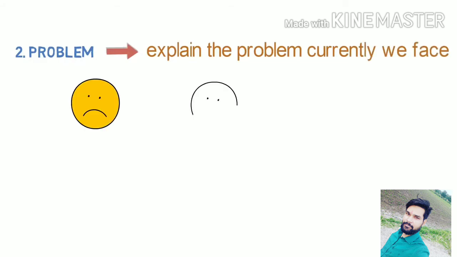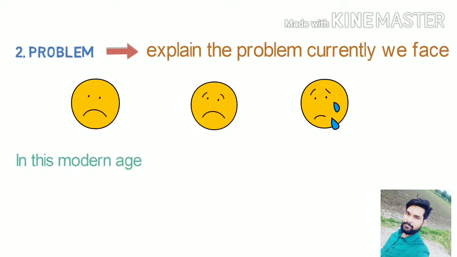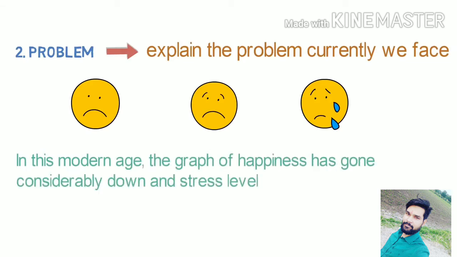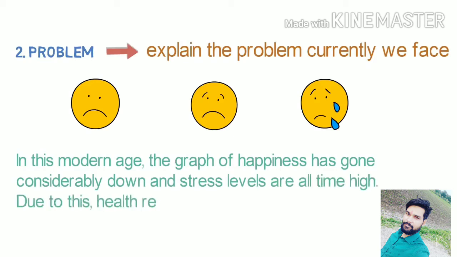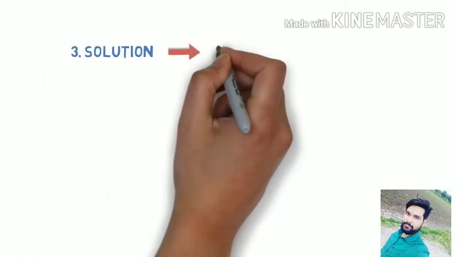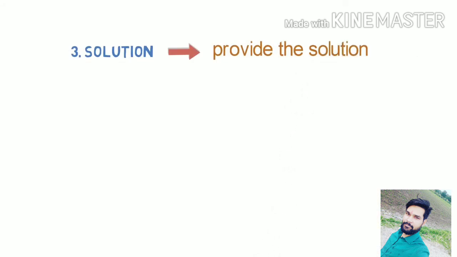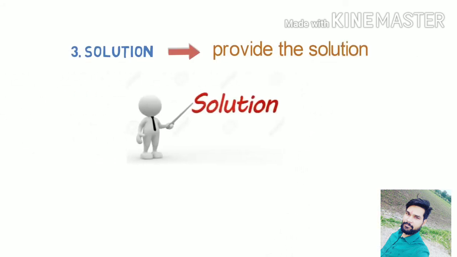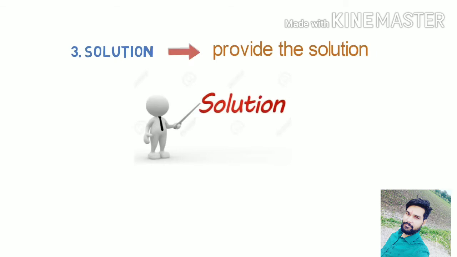Let's look into the second step, which is problem. Explain the problem currently being faced. Its main aspects include stress, anxiety, and unhappiness. So we can define the problem in this way. In this modern age, the level of happiness has gone considerably down and stress levels are all-time high. Due to this, health related issues have become very common. Now we have addressed the problem.